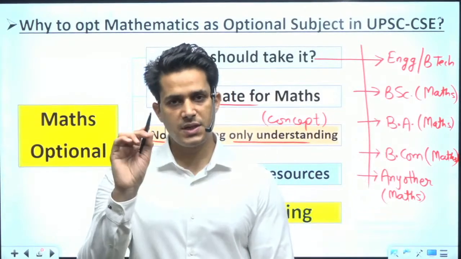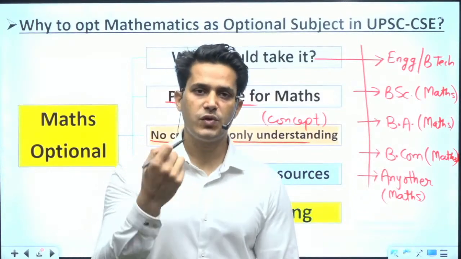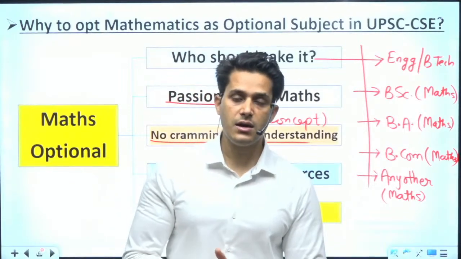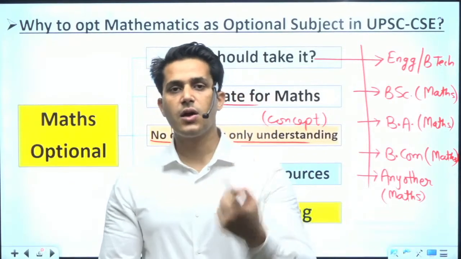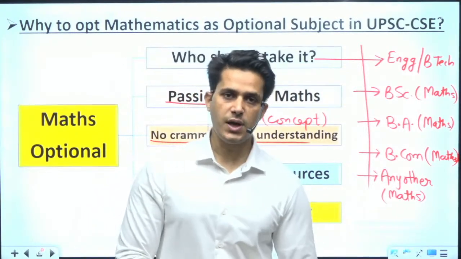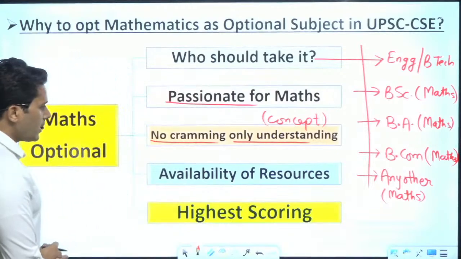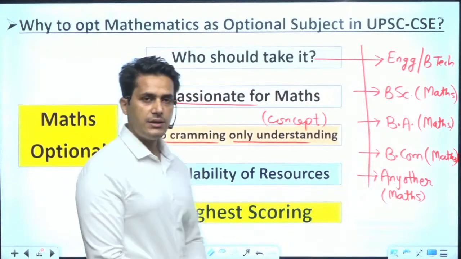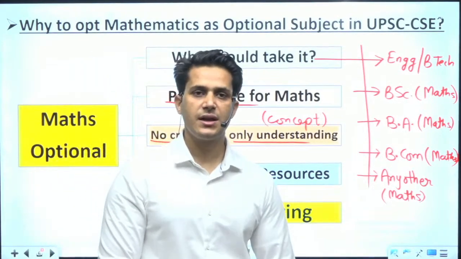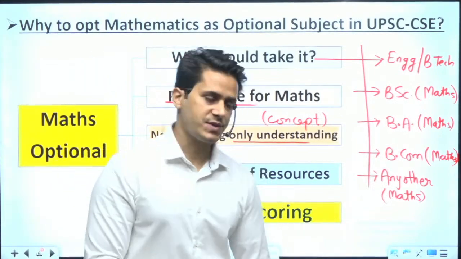So, only concept. Next, you have to practice previous year questions, and you will learn that on a single concept, many questions are straightforward. Okay? So, only understanding the concept. This is the main difference between humanities subjects and this mathematical subject.